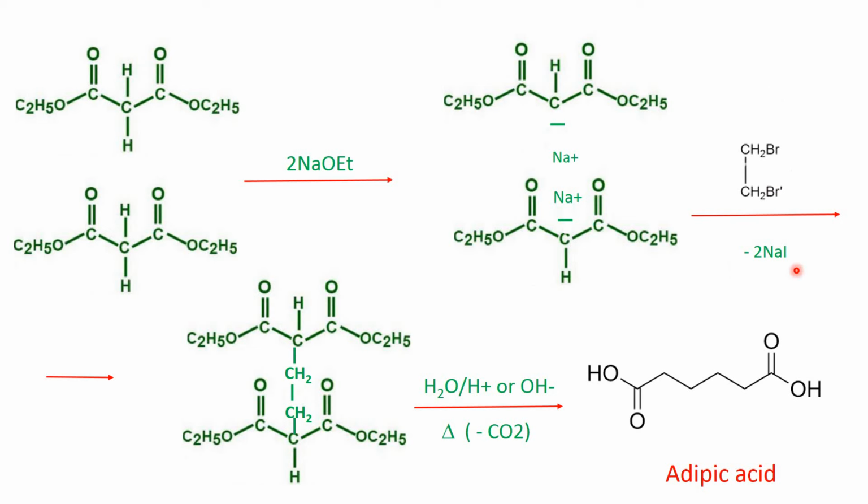Same, 2 molecules of sodium bromide will be removed and this CH2CH2 group will be attached to both the carbon atoms. Then again hydrolysis, the esters become acid, and then heating, carbon dioxide will be removed, ethanol will be produced, and this part will become adipic acid. See, 1, 2, 3, 4, 5, 6 carbon atoms, so adipic acid.